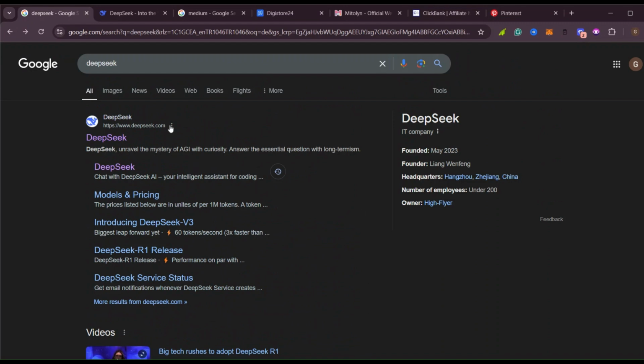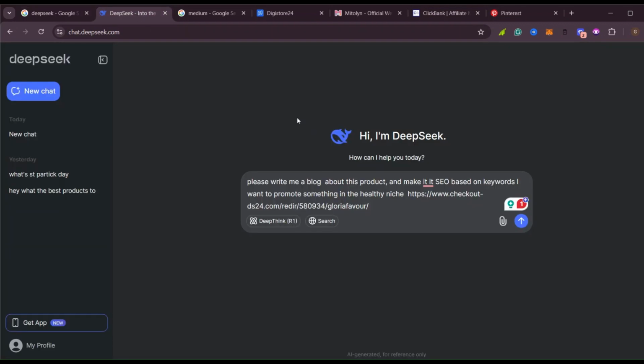If you're wondering how am I going to get to DeepSeek, you just come to Google and type in DeepSeek, and the good thing about it is it's free to use. Yes, you just come here and type in DeepSeek, and you sign up using your email address and your password. And when you are done with that, you come inside DeepSeek.